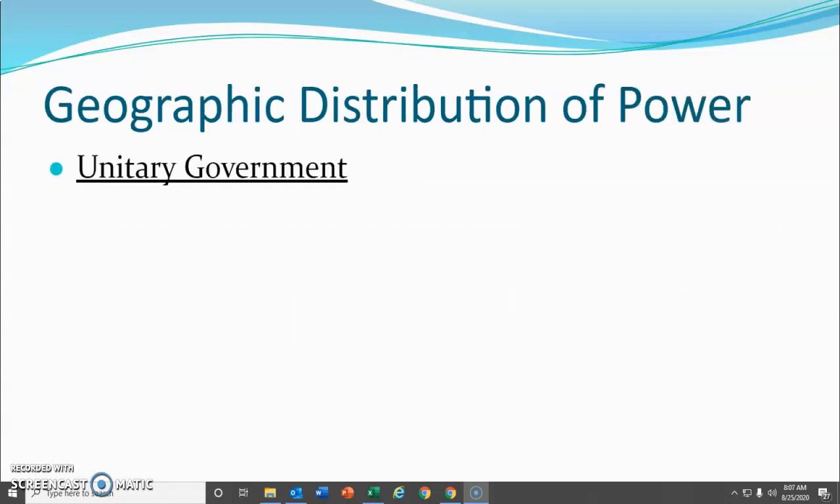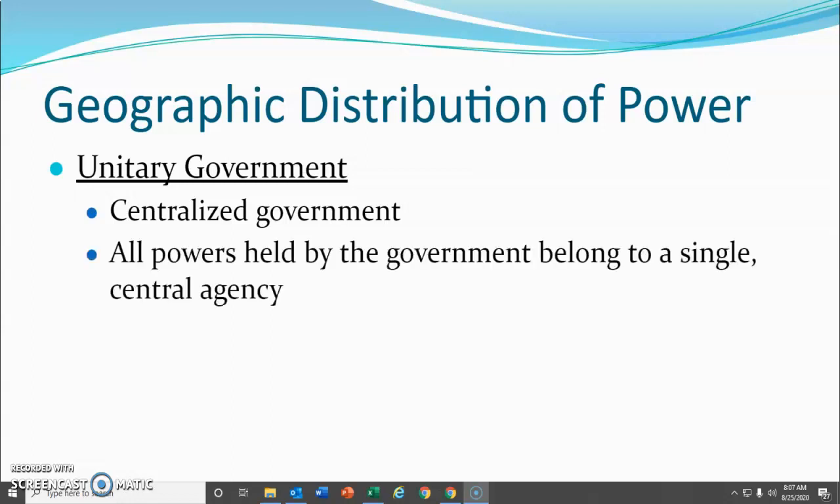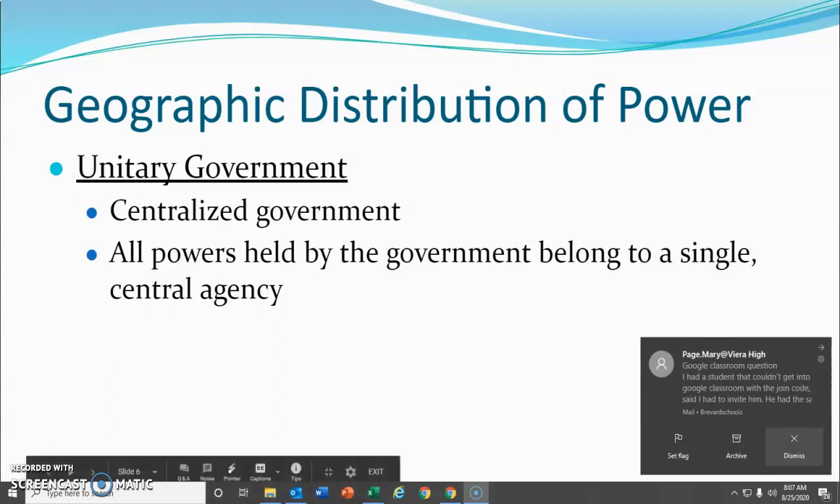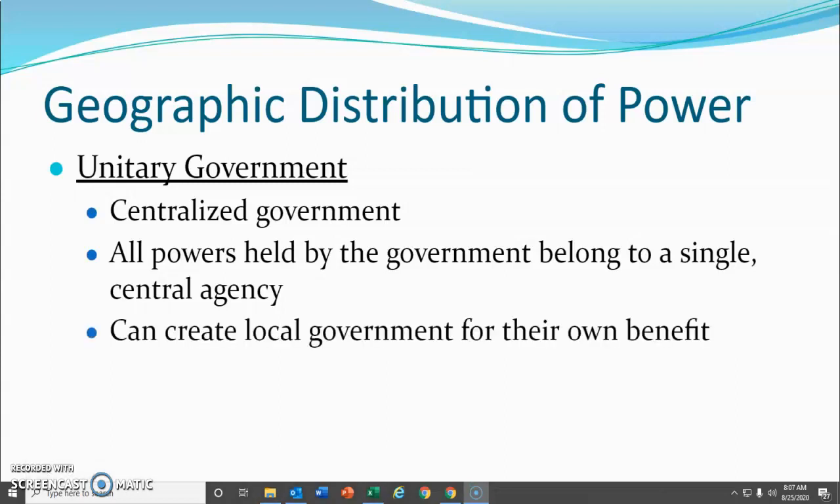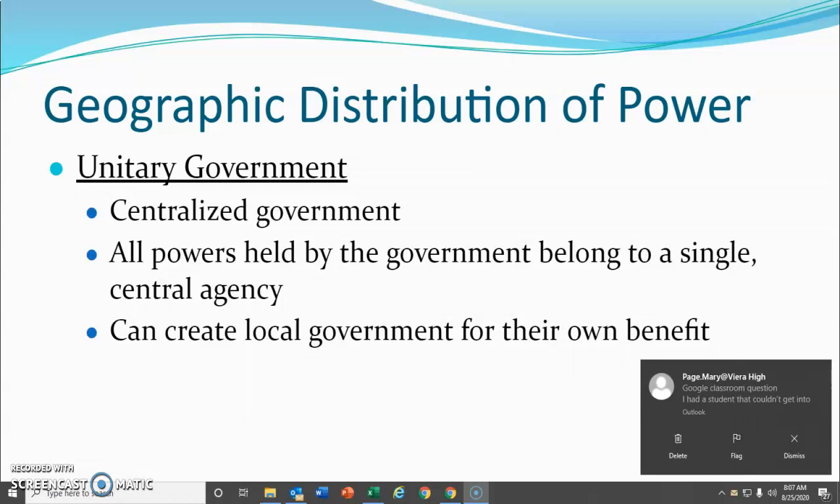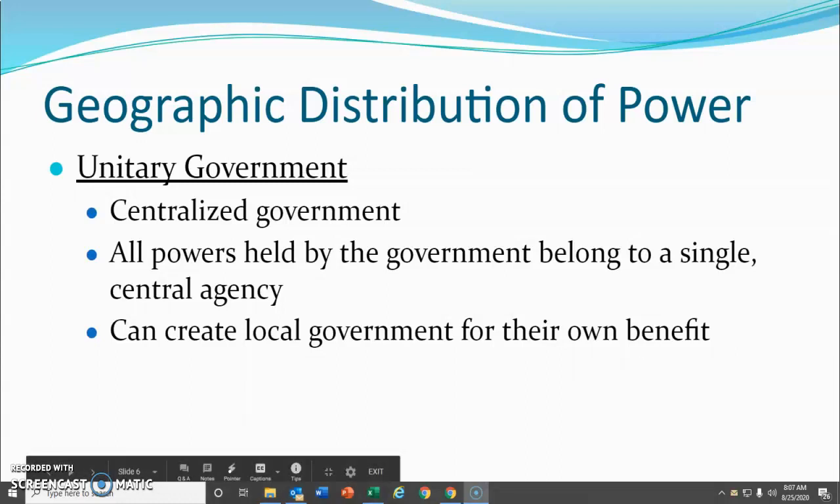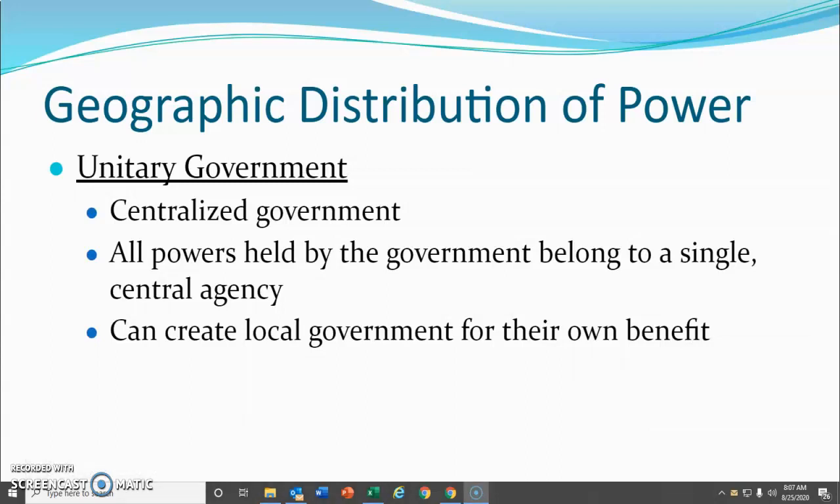Okay, so let's talk about the geographic distribution of power. A unitary government is a centralized government, meaning that all the power of the country is held by a single central agency. They can create local governments for their own benefit. For example, in England, all the power is in London, but they do have city governments that the national government creates to do things like manage the roads and the sewers and the schools and that kind of stuff.